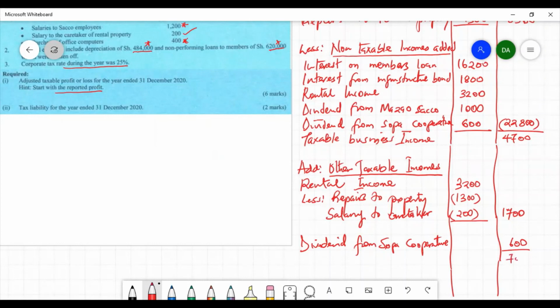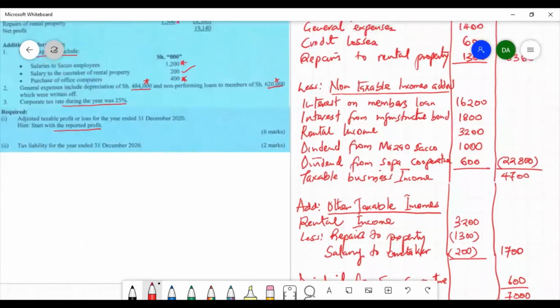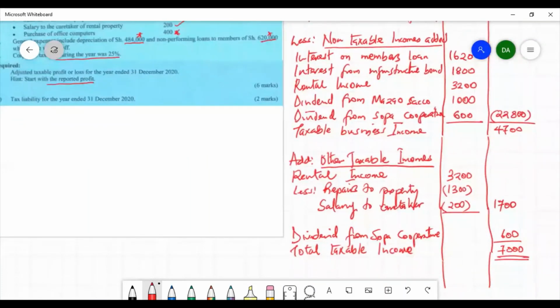The total is therefore 7,000. And 7,000 is known as total taxable income, or we can call it adjusted taxable income. It is on this adjusted taxable income that we determine the tax for this particular business for this period.